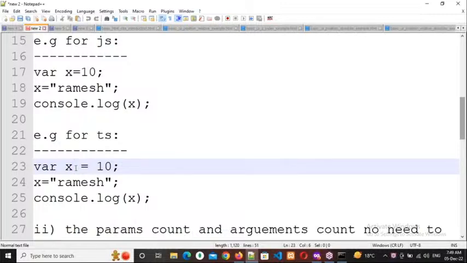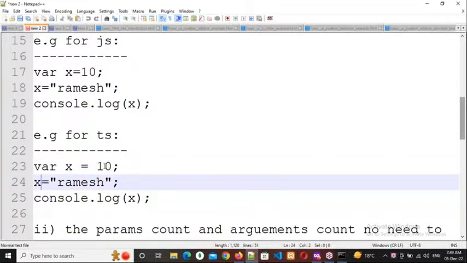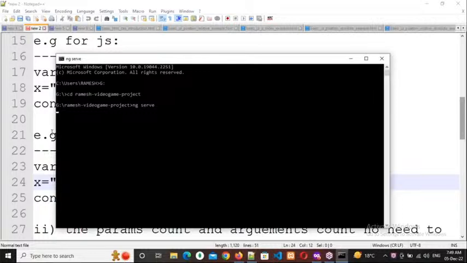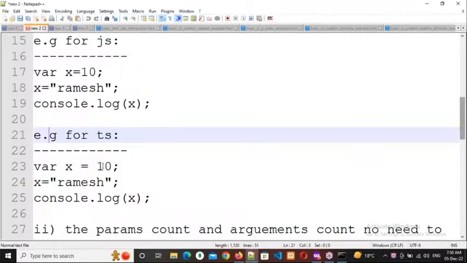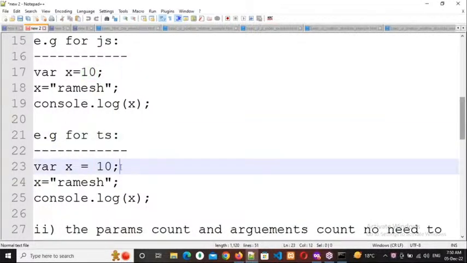No, not for that reason. Why? Because if you don't mention the data type, what happens is it depends upon the first value. For example, line number 23 and line number 24. X is 10 here, x is Ramesh here. So which is the first value? 10 or Ramesh? 10 only. So it depends upon the first value, and it will automatically assign the data type. That is the advantage of TypeScript.